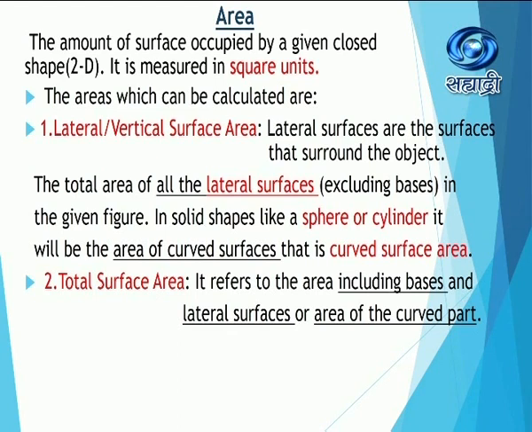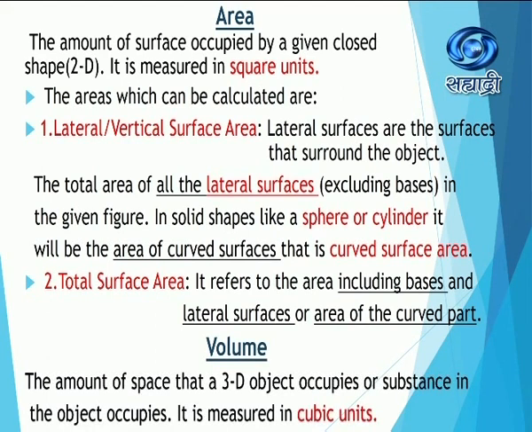And the second type is total surface area. It refers to the area including bases and the lateral surfaces or the area of the curved part. For example, if you are sitting in a room, the walls will represent the lateral surfaces and your roof and floor will represent the bases. So total surface area means the area of all these 6 surfaces. Alright, if there are 4 walls and roof and floor, therefore the area of these 6 surfaces is known as the total surface area.